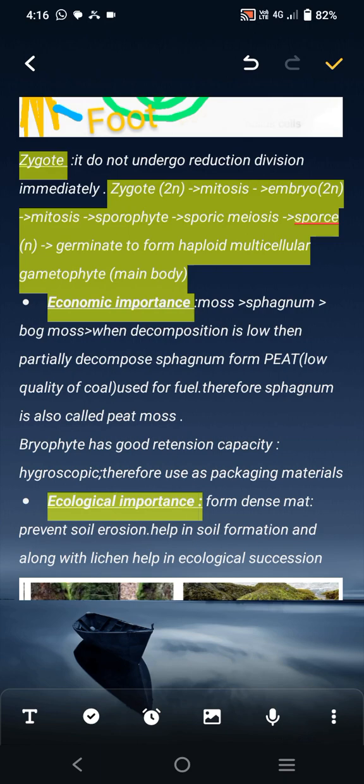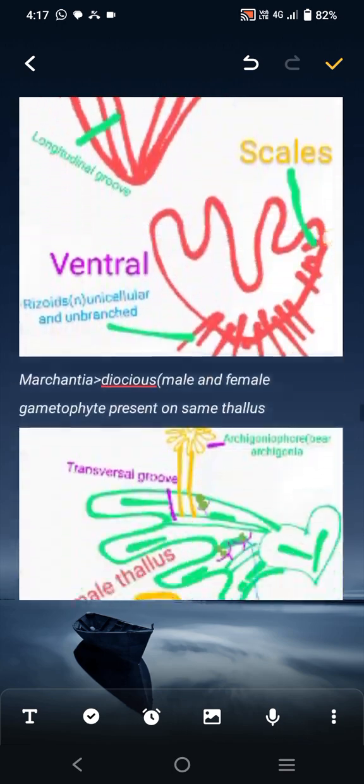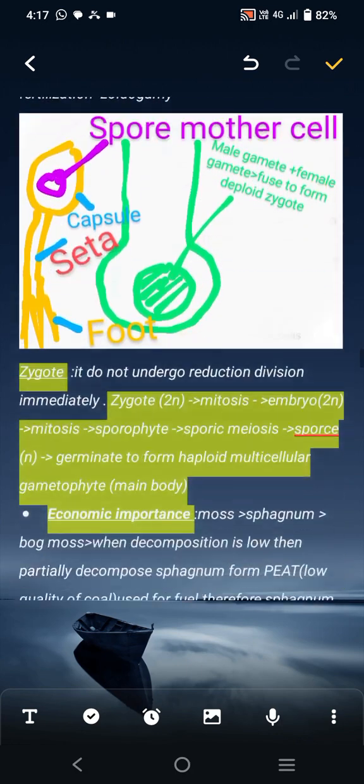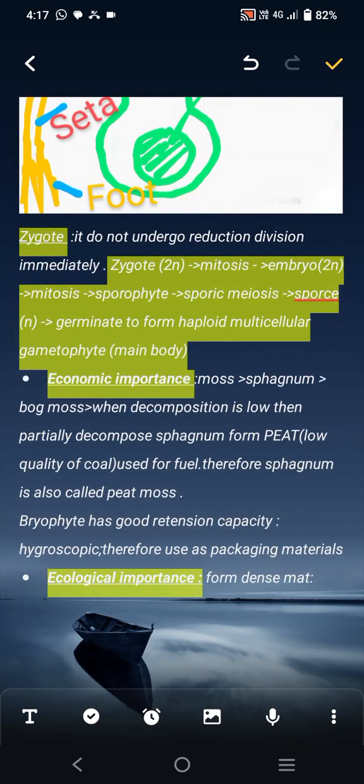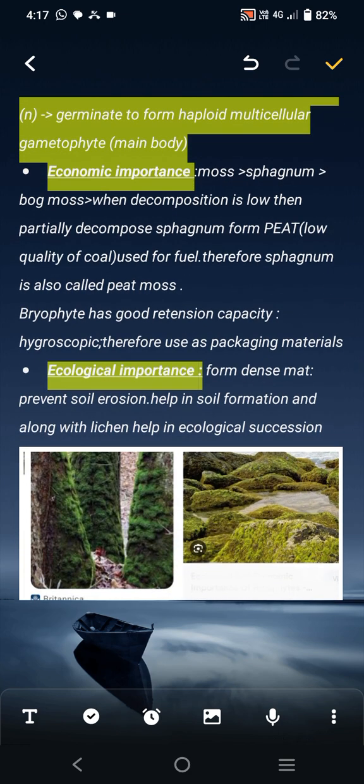If the sporophyte is formed, then their main body is the gametophyte. It does not end here, but we have read about the life cycle of bryophyte. Sporic meiosis takes place and spores are formed, that is haploid. The haploid spore germinates to form a haploid multicellular gametophyte, that is the main body, and the main body of bryophyte is the gametophyte, which is written in this green highlighter.